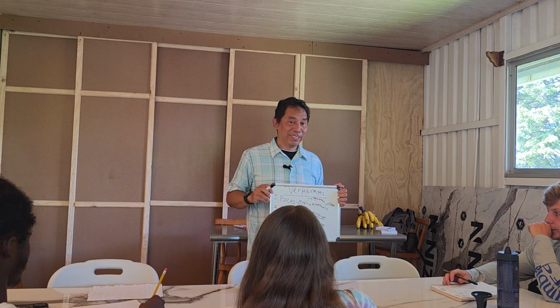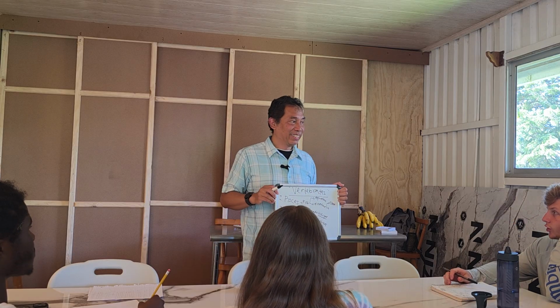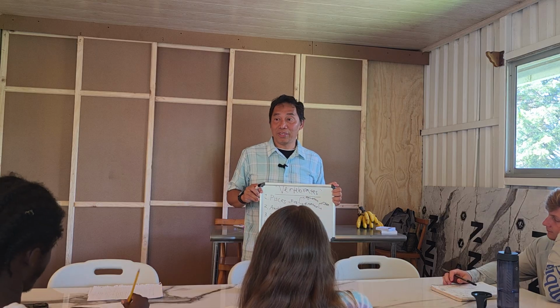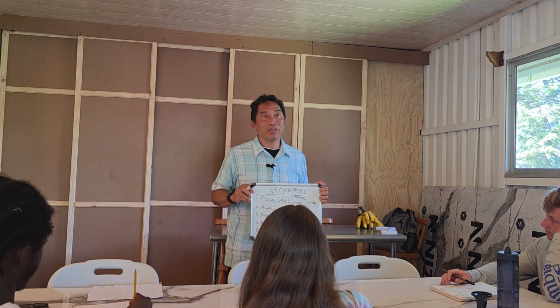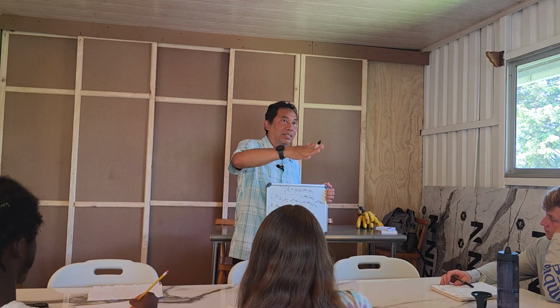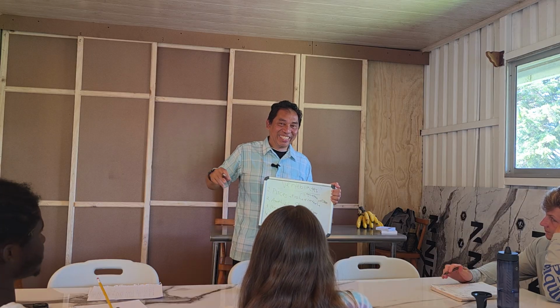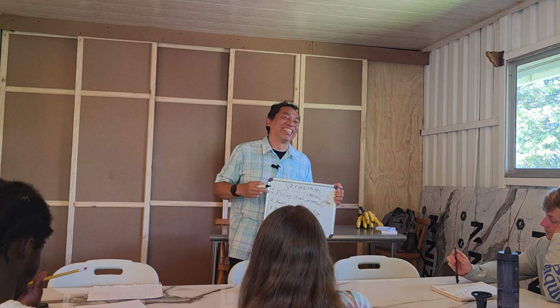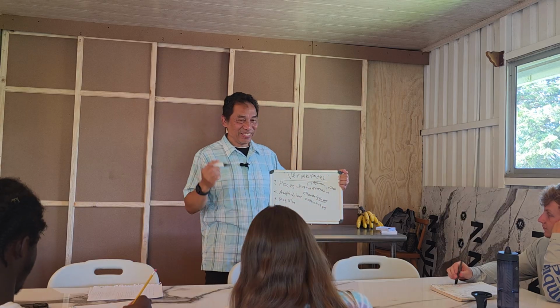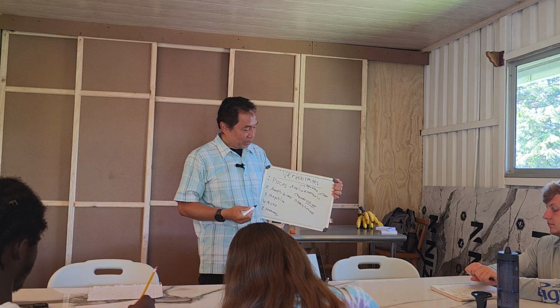Anybody knows what that is? Shark. Shark is prehistoric. The second one looks like a kite. What is that? Stingray. Yeah, stingray. That's also Chondrichthyes. Okay.